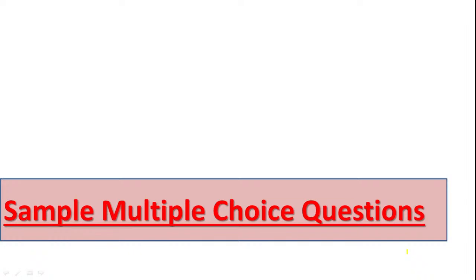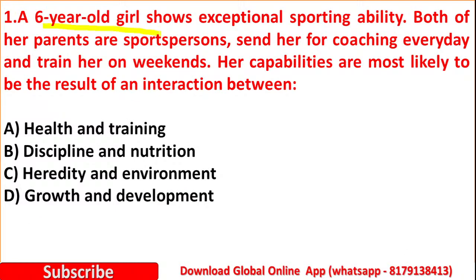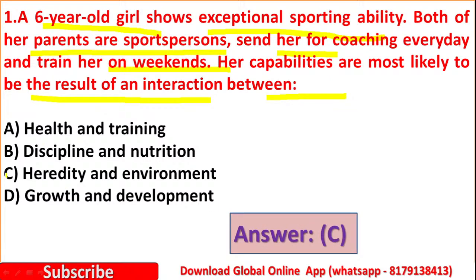Now let us discuss some sample multiple choice questions. The first question is, a 6-year-old girl shows exceptional sporting ability. Both of her parents are sports persons, send her for coaching every day and train her on weekends. Her capabilities are most likely to be the result of an interaction between option A, health and training, option B, discipline and nutrition, option C, heredity and environment, option D, growth and development. Yes, here the right answer is option C, heredity and environment.